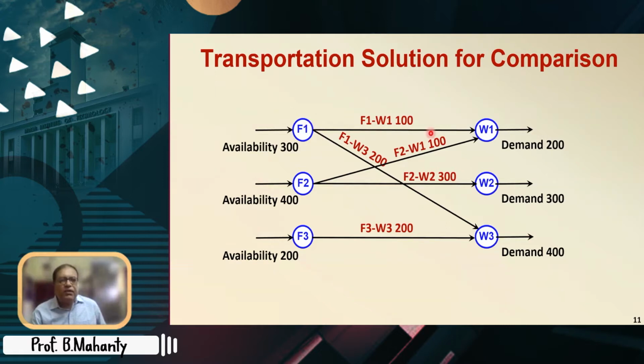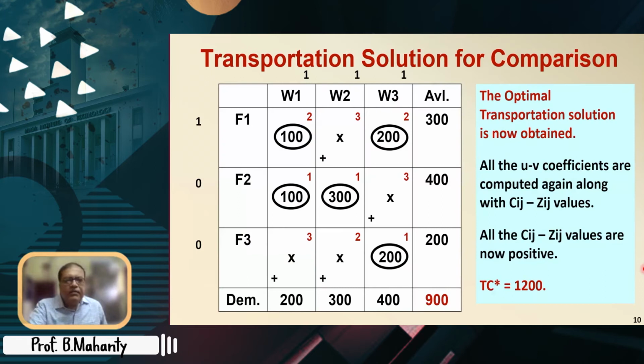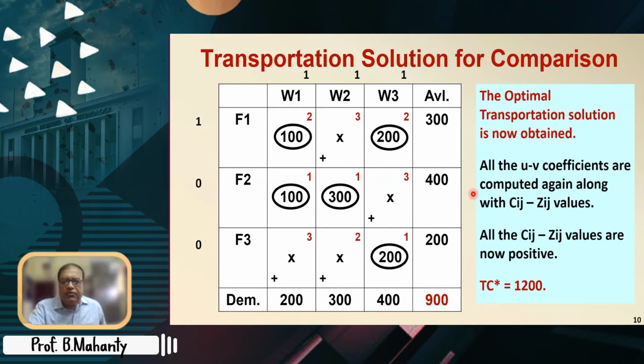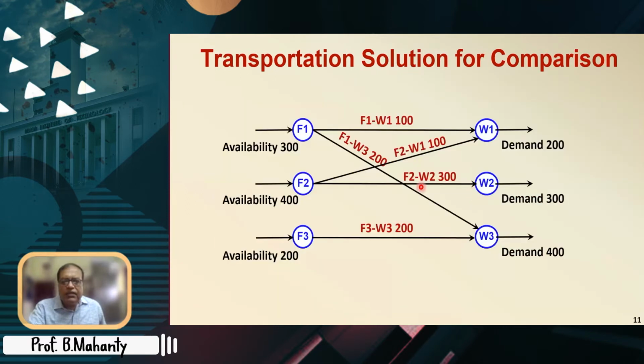Then F2W1 is 100, F2W2 is 300. And finally, F3W3 is 200. So this is graphically the transportation solution which is shown here.